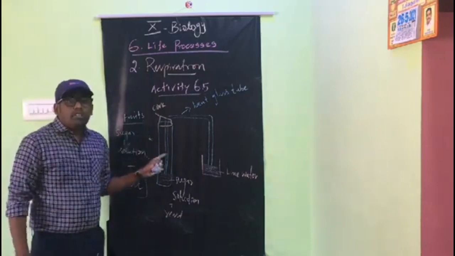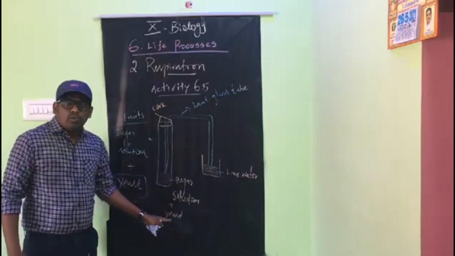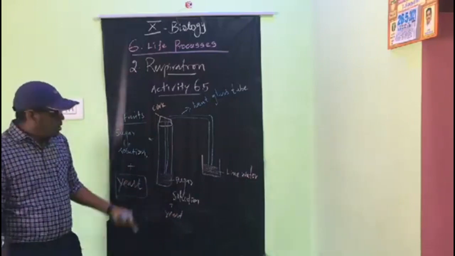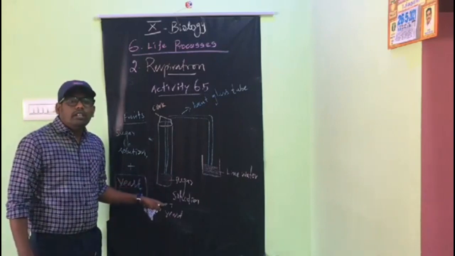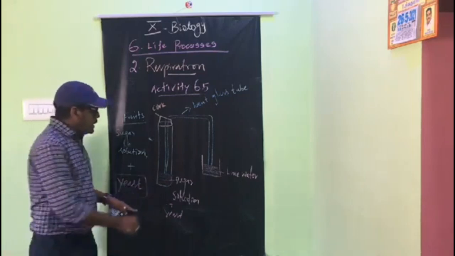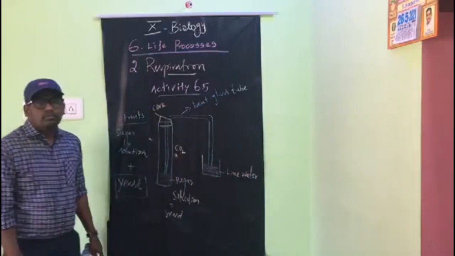So in the absence of oxygen, the yeast granules start to grow and multiply into a mass. How do they multiply? With the intake of sugar solution, the yeast granules multiply. So what will happen? It releases CO2.